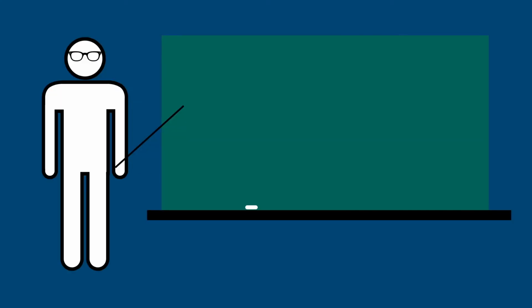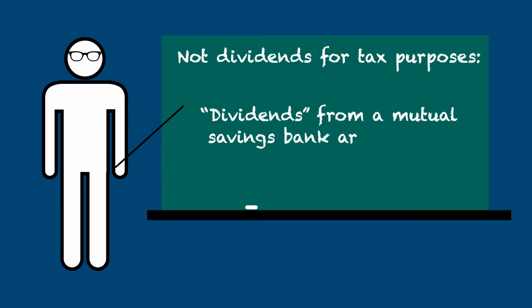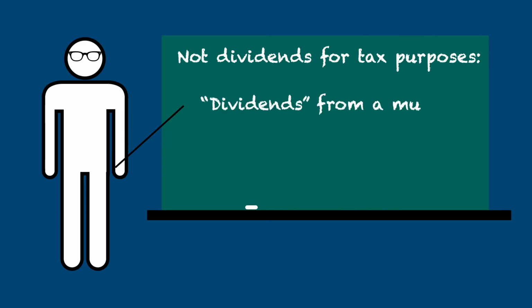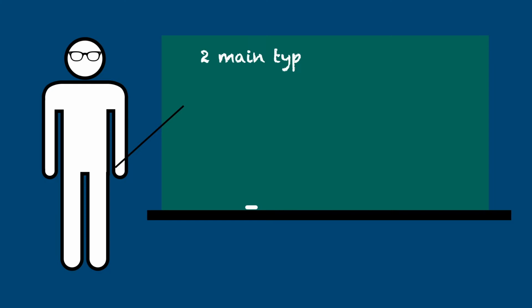You may also receive what are called dividends that, for tax purposes, are not considered to be dividends. Dividends from mutual savings banks are considered interest and should be reported as such. Dividends from a mutual insurance company are a rebate of part of your premium and, as such, are usually not taxable. Dividends come in two flavors, ordinary and qualified.